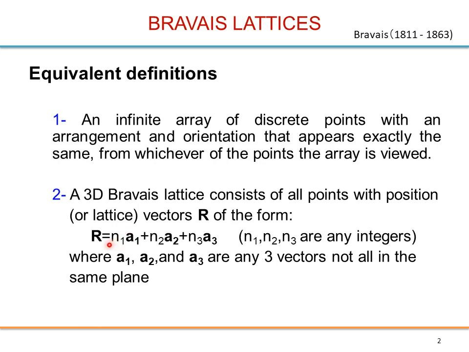That vector can be written as a linear combination of 3 non-collinear vectors, not any 3 vectors, not all in the same plane. And n1, n2, n3 are any integers. Any is also important. If taking a set of integers and you start from one lattice point and you realize that you don't get to another lattice point, then this is not a Bravais lattice.